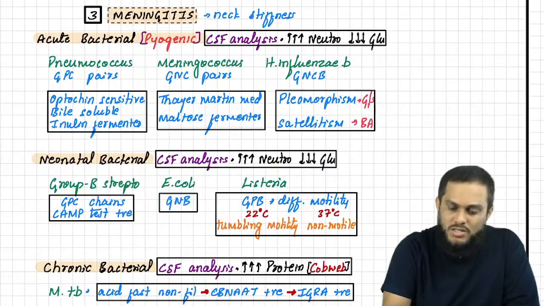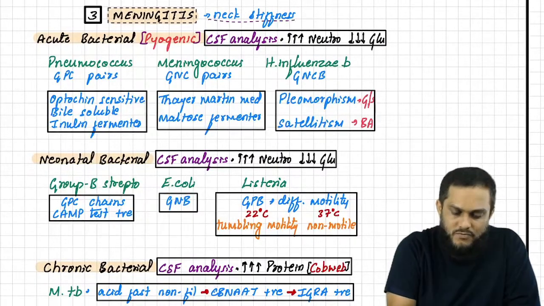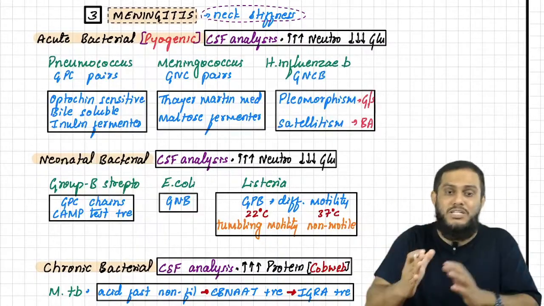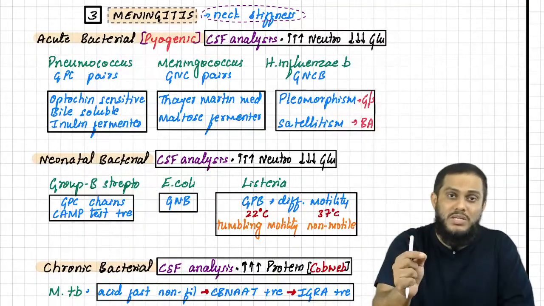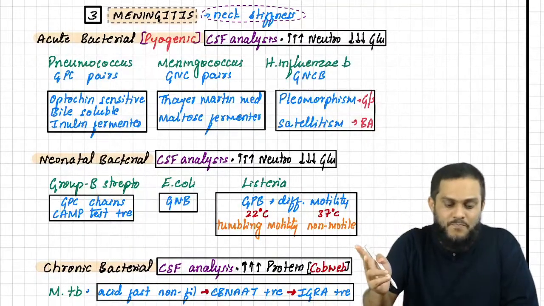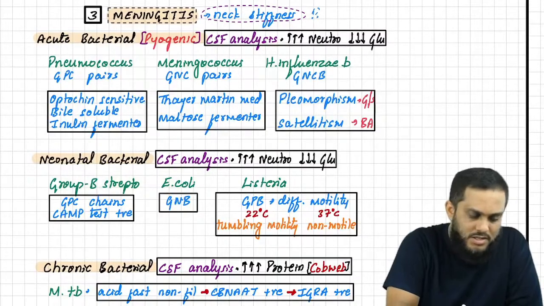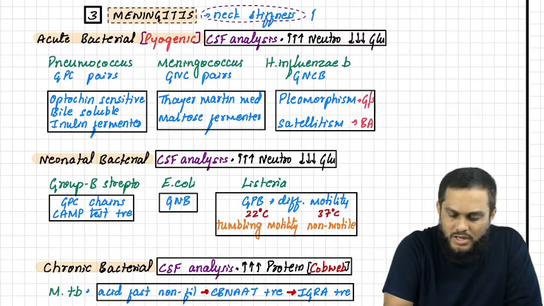The first one is neck stiffness. Neck stiffness is the very important sign of meningeal irritation. If it is there, it is confirmed to be meningitis. The second sign is Brudzinski sign, and the third sign is Kernig sign. So neck stiffness, Brudzinski sign, and Kernig sign. The other 2 signs I have not written here. If you want, I can write.